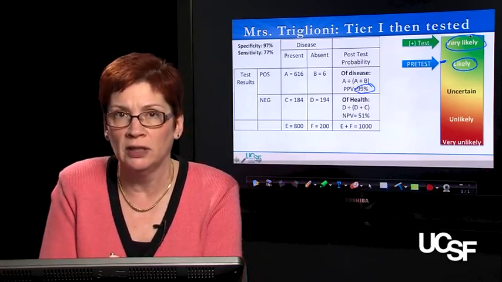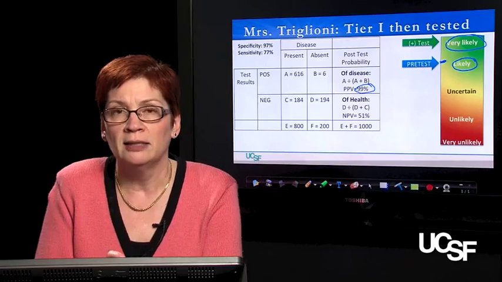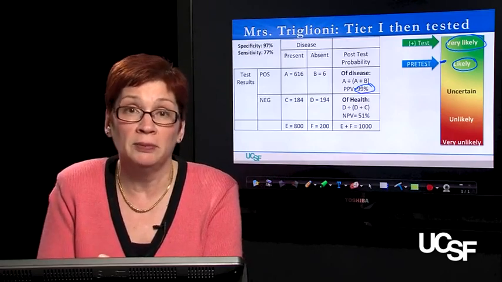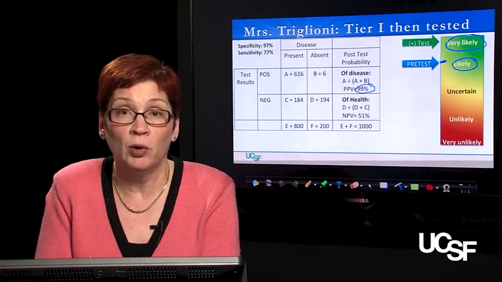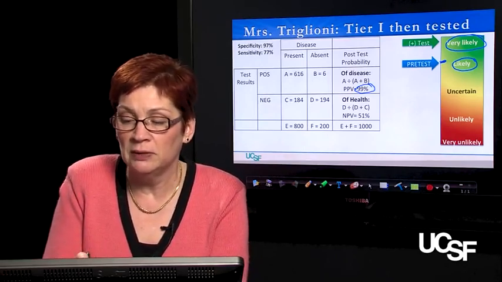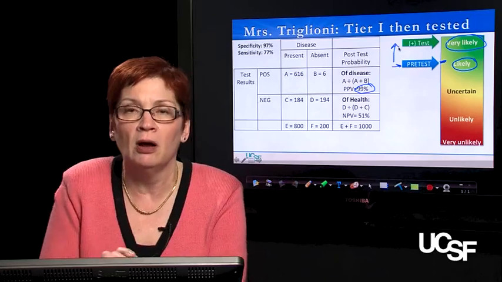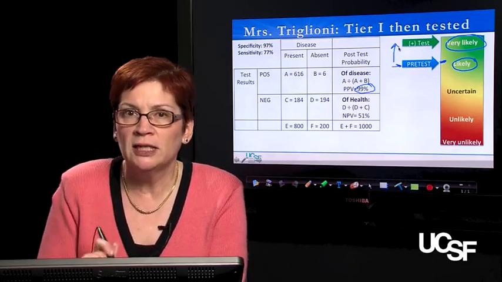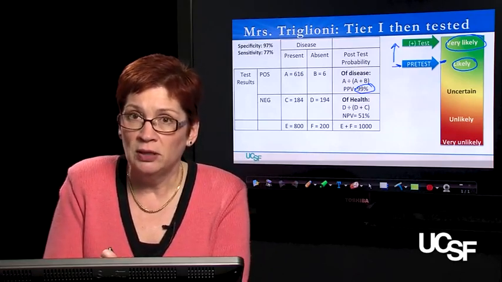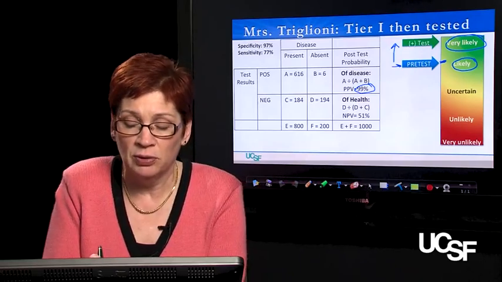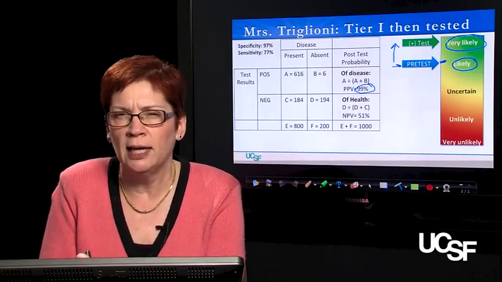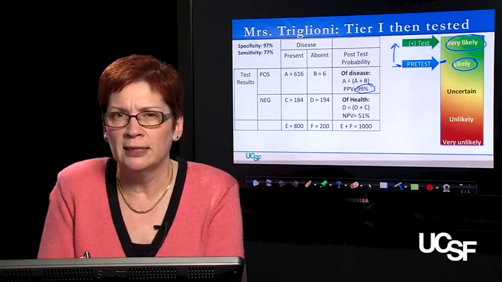So we feel even more confident that Ms. Triglione has the disease if her test came back positive. So that answers your question, perhaps, of if her test comes back positive, what are you going to do? And I hope you answered, I'm going to treat her because her pretest probability of disease was already likely and we moved it up to almost certain. But what if her test comes back negative? So then we want to look and see, well, not what the post-test probability of health is or negative predictive value, but we want to know on this likelihood ruler how likely is it that she still has a pulmonary embolus if her test is negative.